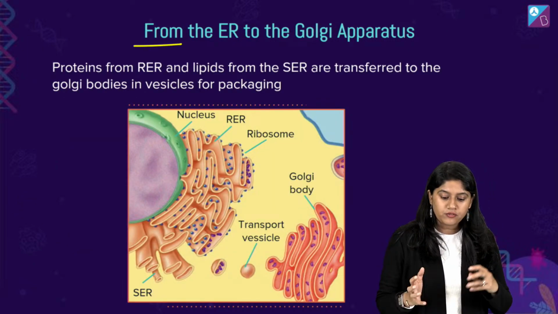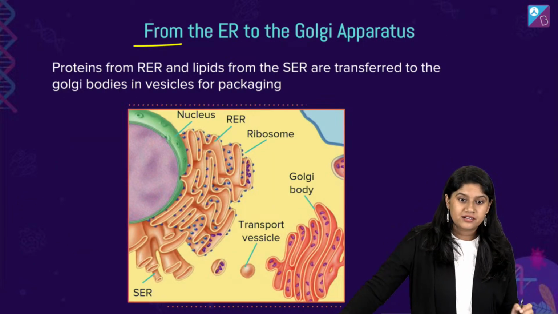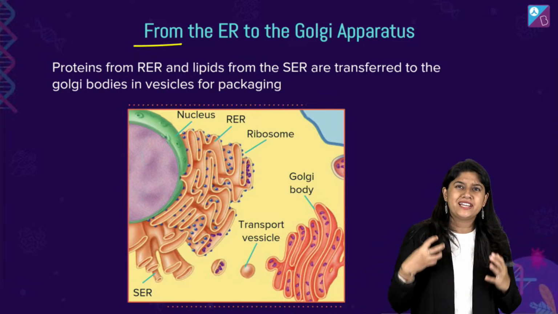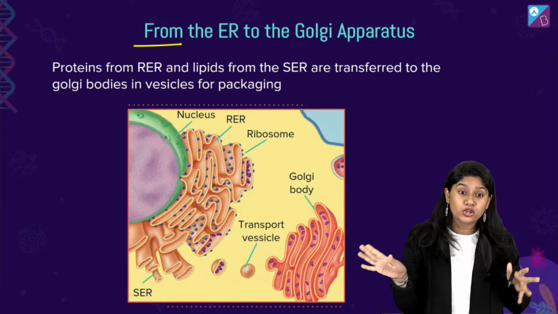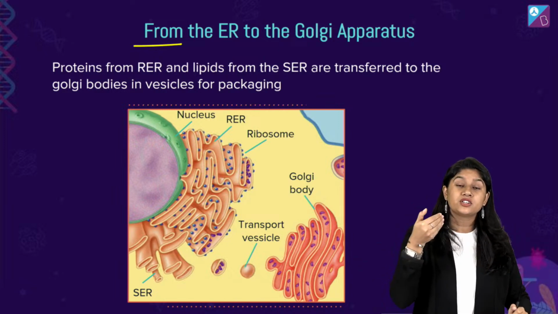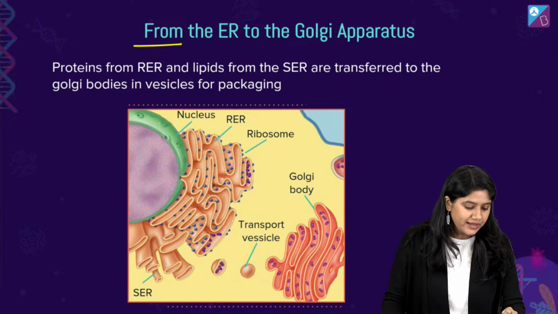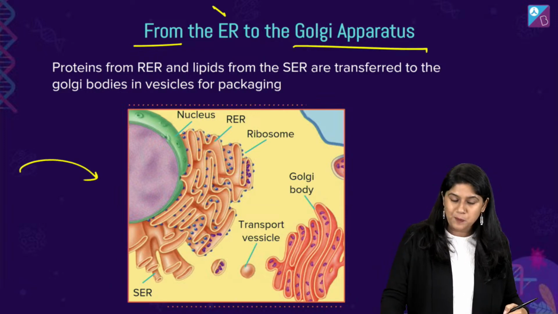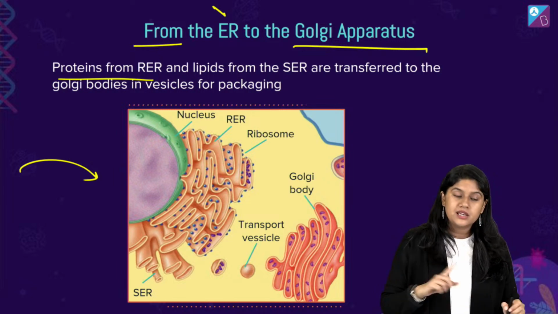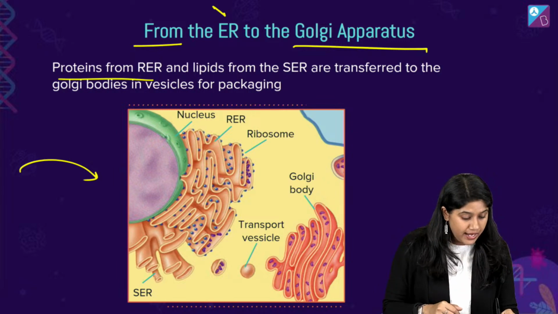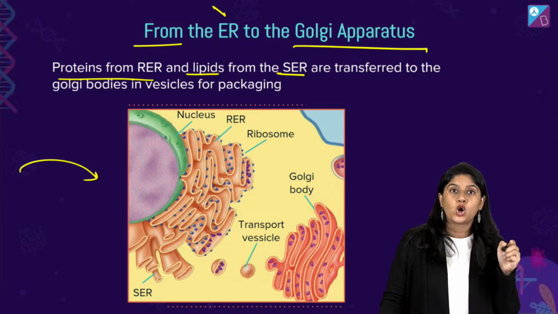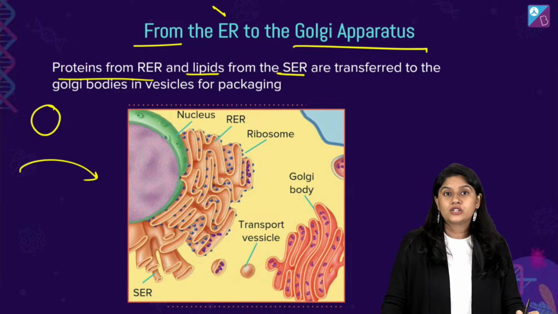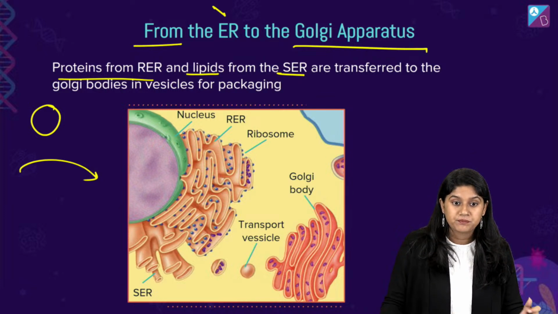Now, after the ER, the job is not done, right? The molecules that are made, the proteins and the lipids, have to travel to different parts, because of course there is utilization of these. From the ER they will be going to the Golgi bodies, and we will see that happening in the next topic. The proteins and lipids from the ER will be transferred to the Golgi bodies in vesicles, for packaging and modification. Clear, everyone?